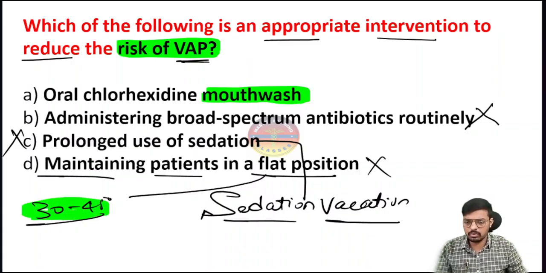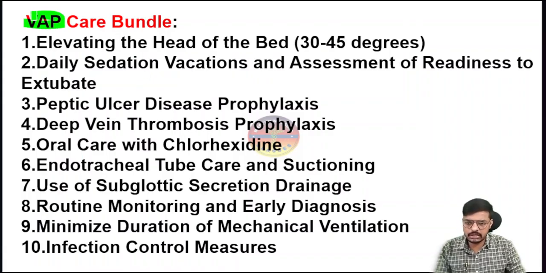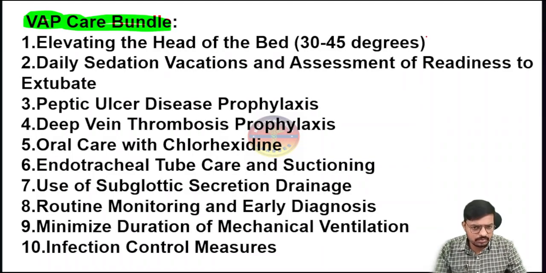Okay, so here is the VAP care bundle, the ventilator associated pneumonia prevention care bundle. This is very important. From here one question came in the last NORCET. There is a chance of a question coming in the next NORCET also. Okay, so the first one is elevating the head of the bed to 30 to 45 degrees. The question will come, why?